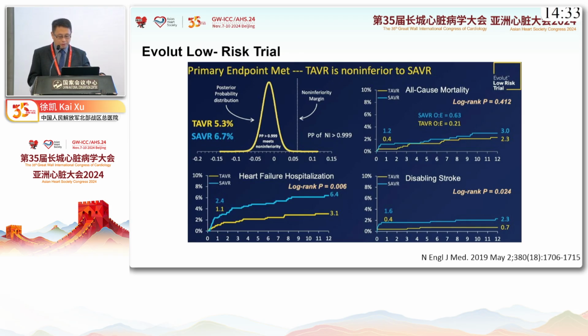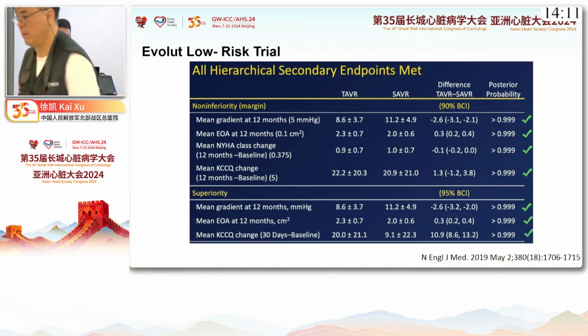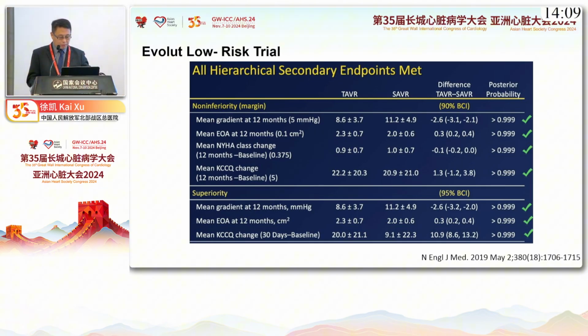There was no difference between the two groups in terms of all-cause mortality. But we can clearly see the superiority of TAVI versus SAVR in terms of heart failure hospitalization and disabling stroke. Also, for the mean gradients at 12 months, mean EOA at 12 months, and mean KCCQ change, TAVR was superior to SAVR for those secondary endpoints.